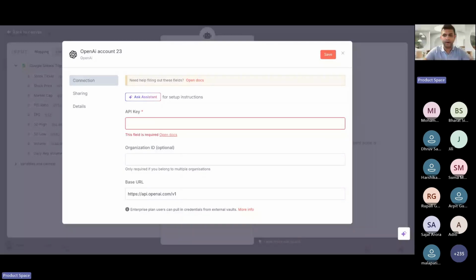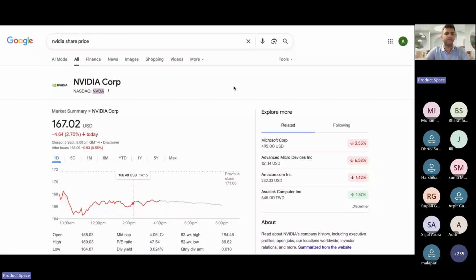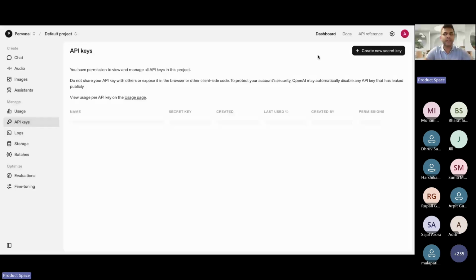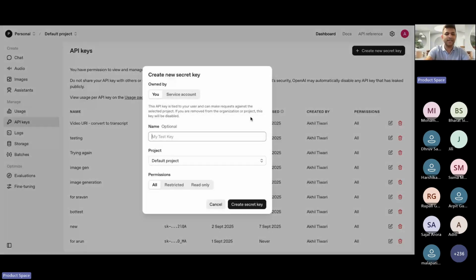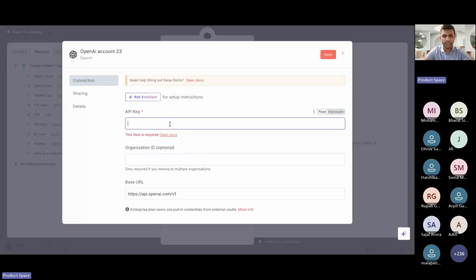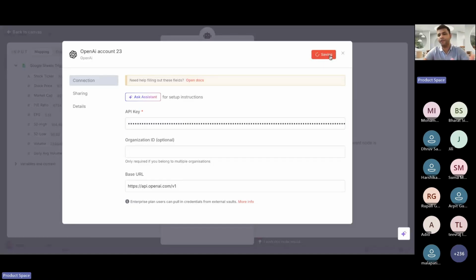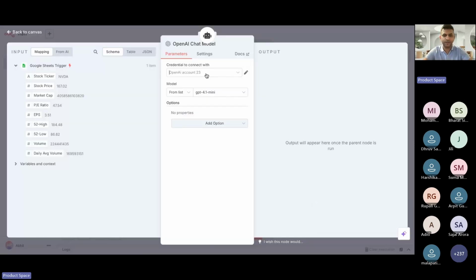All right, yeah, you can go here. I have a lot of API keys. Okay, sorry, let me do this again. Once you have signed in, you'll land on this page. Here you can click on a specific API key, let's say test key, and click on this. You'll get an API key. Copy this, go to this same agent, copy paste this here, and click on save. If everything is fine, your connection will be successful. But I'm not using this account; I'm using a different account which I already had working earlier.